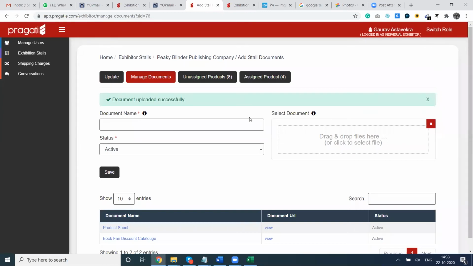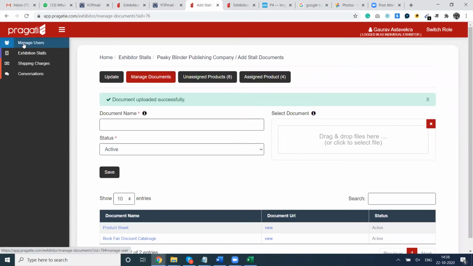So we have covered the products, we have covered the custom links. Now one important feature is the chatting during the fair. So different visitors will be visiting your stall, and some of them may want to interact with you. And of course, because of resources at your end, you cannot handle everyone at the same time yourself. So you can create a small team who can log in to the system and help you with chatting. I will show you how to do it.